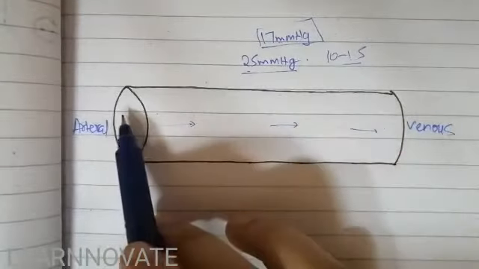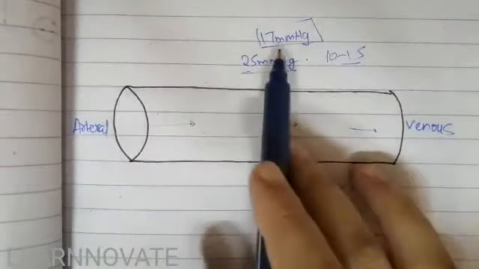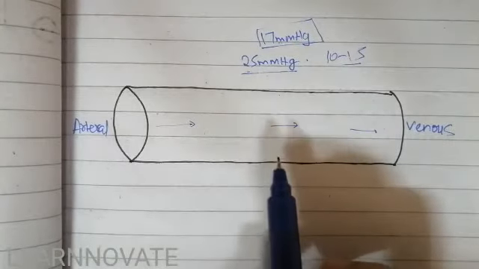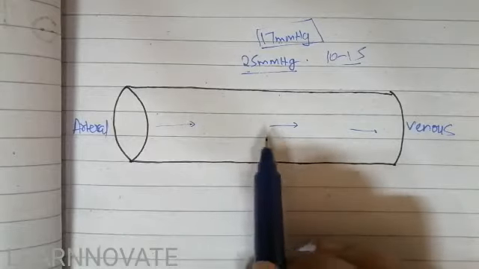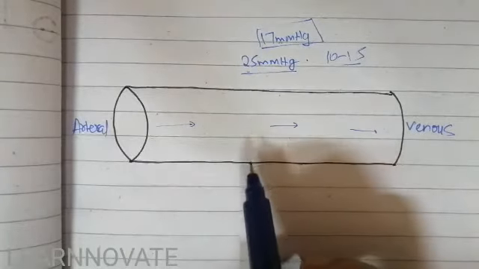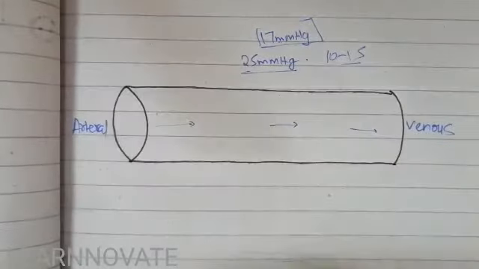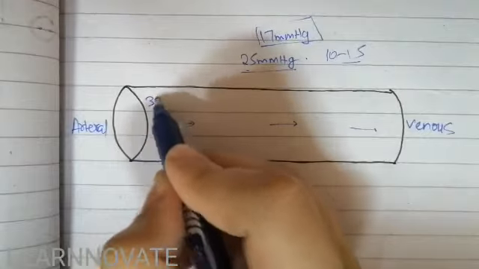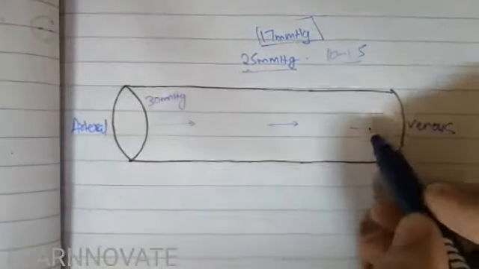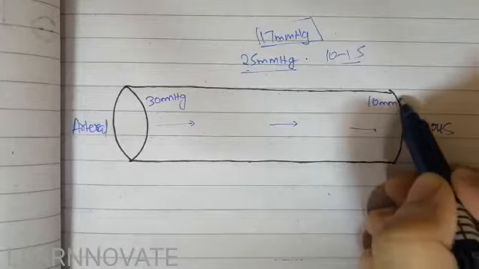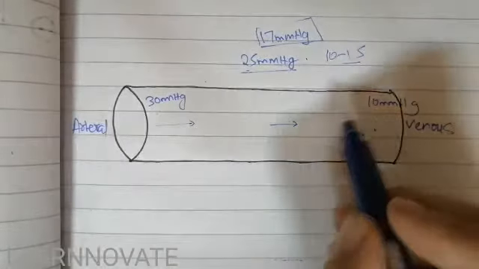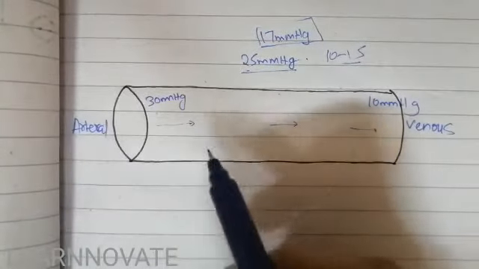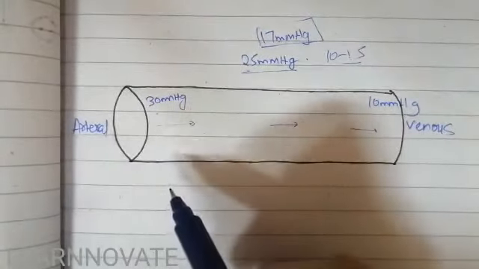So what happens when there is a flow of fluid through the capillary? This 17 mm of Hg pressure should be maintained inside the capillary. That is the capillary hydrostatic pressure that is going to push the fluid outside the capillary, as we discussed in the definition of hydrostatic pressure. In the example of the book, the capillary pressure at the arterial end is taken as about 30 mm of Hg, and at the venous end about 10 mm of Hg. The difference between this 10 mm of Hg and 30 mm of Hg with the 17 mm of Hg will cause the flow of fluid through the capillary wall, along with the oncotic osmotic pressure.